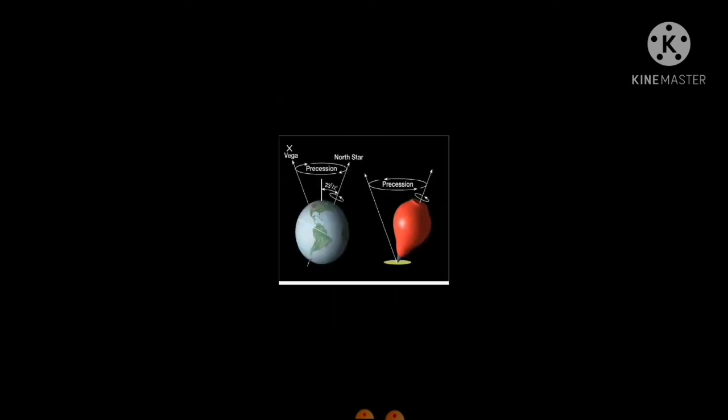Now understand, this was discovered in the time of the Greeks, mainly by Hipparchus. He was a Greek astronomer and geologist. What he tried to explain was that there is a third phenomenon that exists. This phenomenon is known as precession.